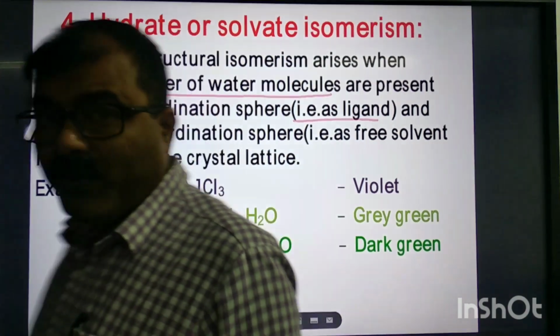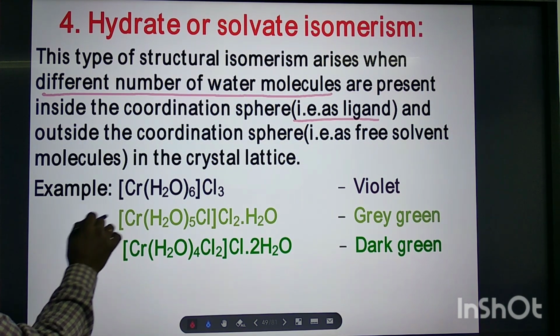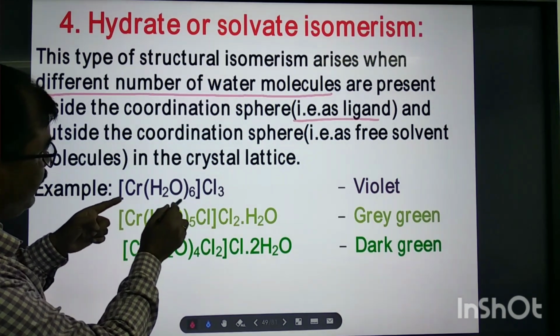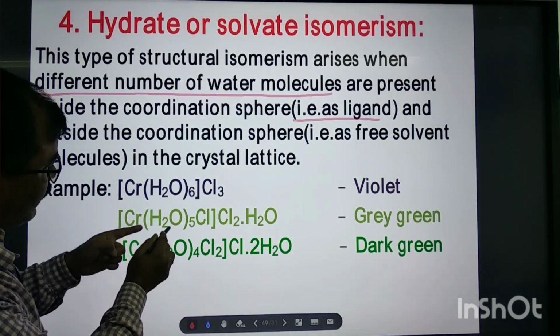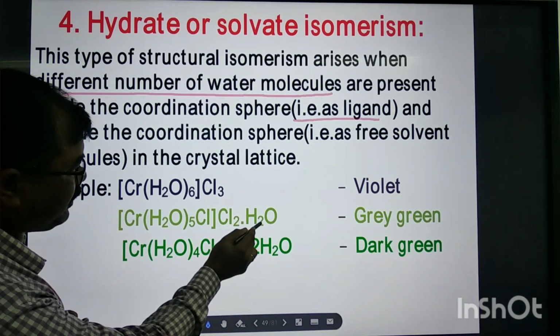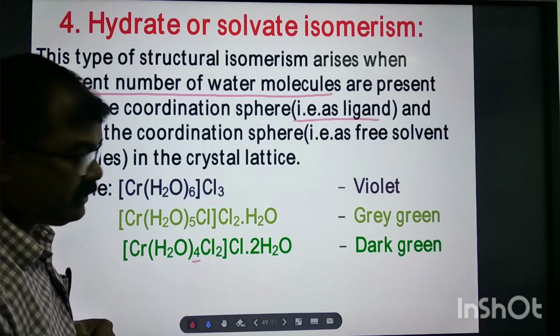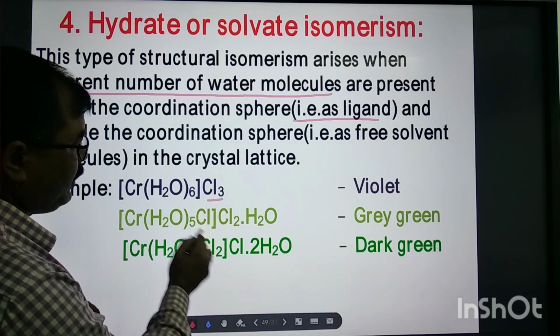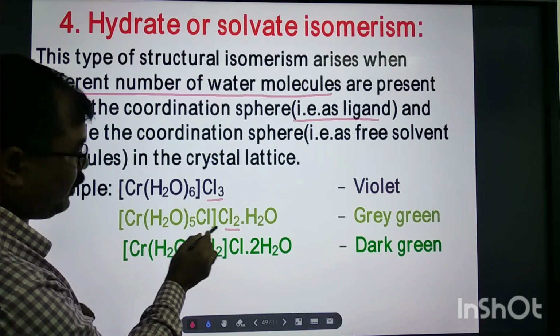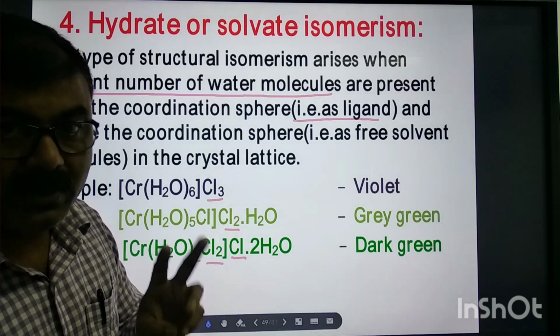If we see the example, you will understand nicely. Here, in every case the molecular formula has 6 water molecules: here 6 water molecules, here 5 plus 1 is 6, here 4 plus 2 is 6. Chlorine: here 3 chlorine, here 1 plus 2, total 3, here 1 Cl, here Cl2, 3 chlorine.